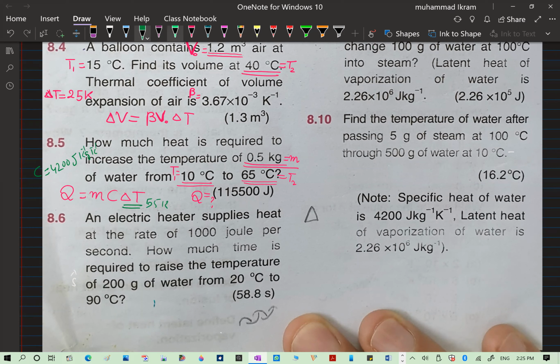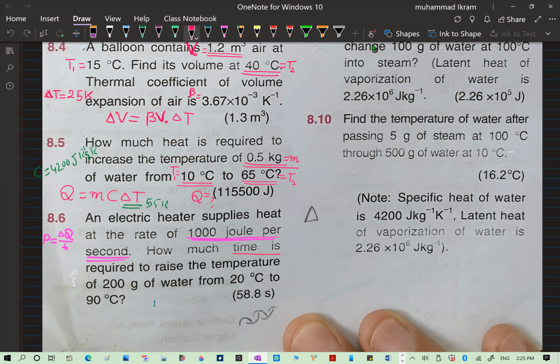Now the next question is about an electric heater that supplies heat at the rate of 1000 joule per second. Remember, if you remember, that is nothing but the power, right? And you know the power formula. That power formula is work done, energy change per unit time, right? So this power is given to you. Okay, that is 1000 joules per second. So they ask you further how much time is required.